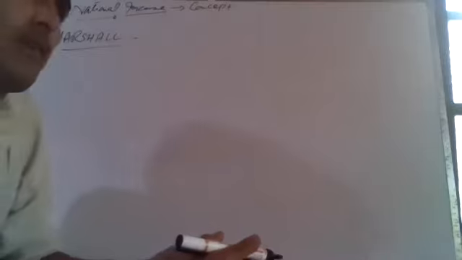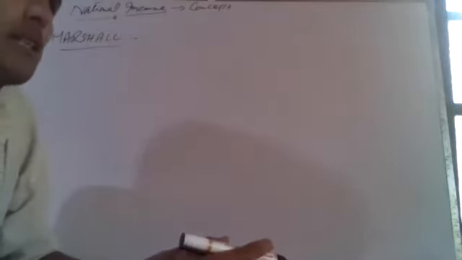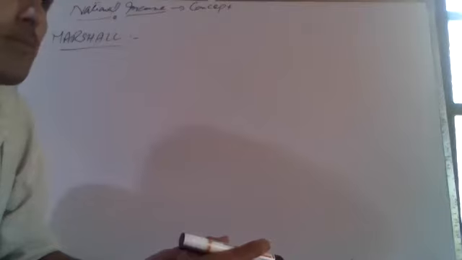Different economists have defined this national income differently. One of the economists is Marshall. So when different economists give different definitions of national income, those definitions, those concepts become different versions of national income. They are different aspects or parameters of national income.